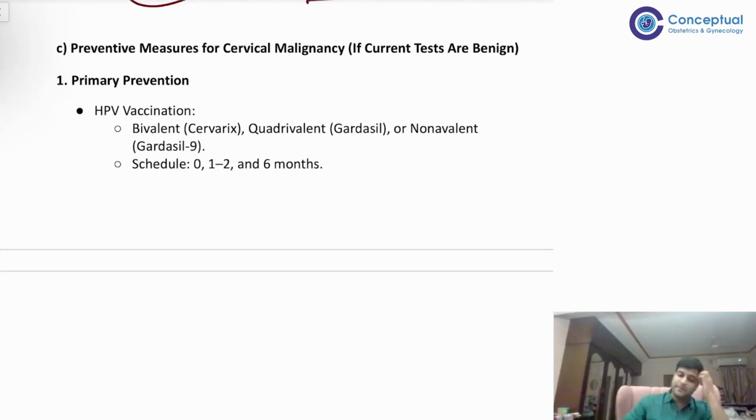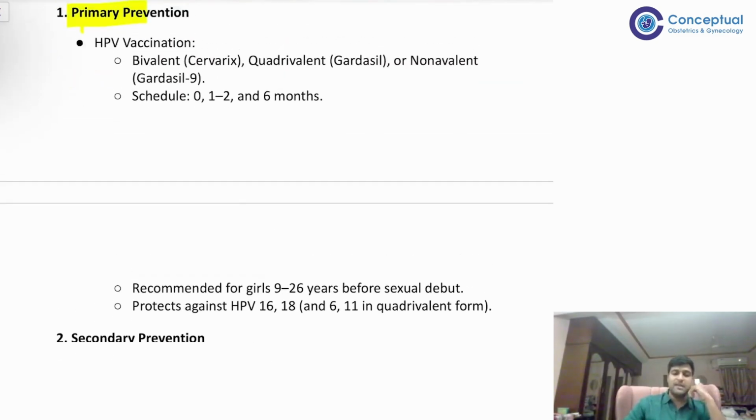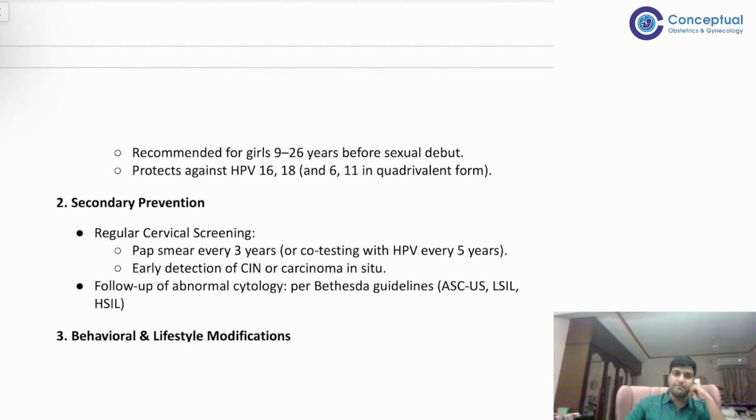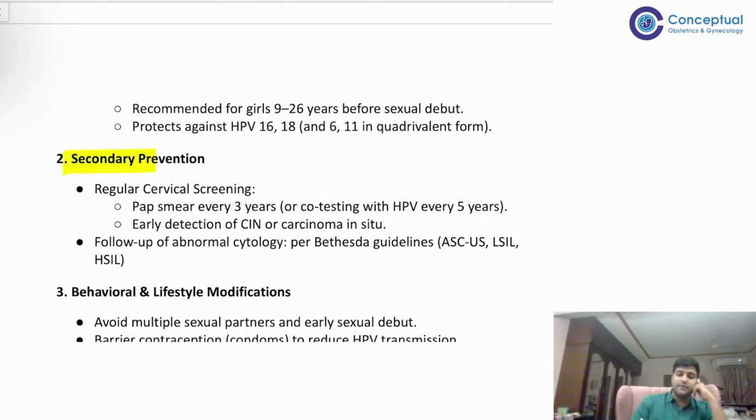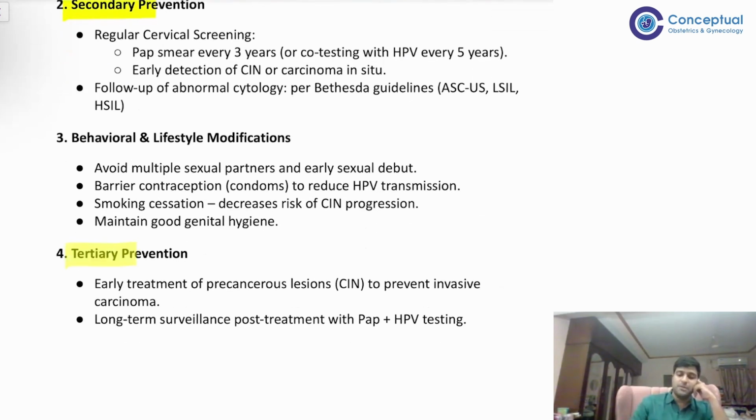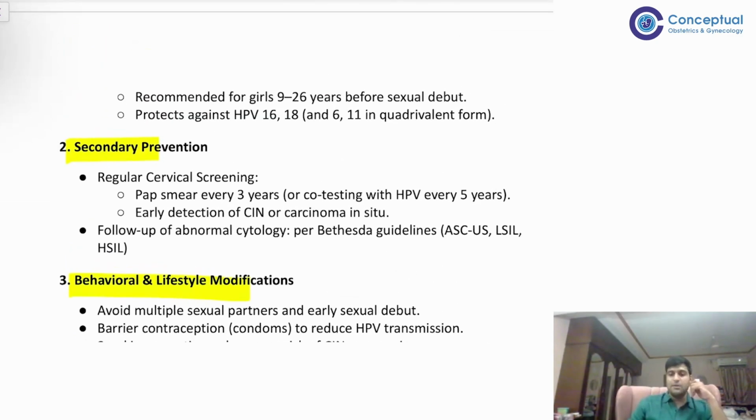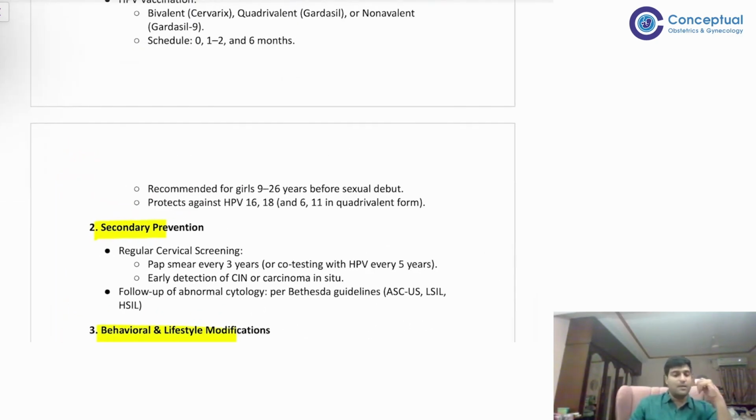What are the preventive measures? Preventive measures, which was the third part of this topic. Any preventive measure for cervical malignancy, if the current test is benign. Then there is primary prevention, in which you will write about the HPV vaccine. Then you will write about secondary prevention. Then you will write about tertiary prevention. And lastly, behavioral and lifestyle modifications. So what is primary prevention? You are preventing the disease. Risk factors are present, you're preventing the disease.